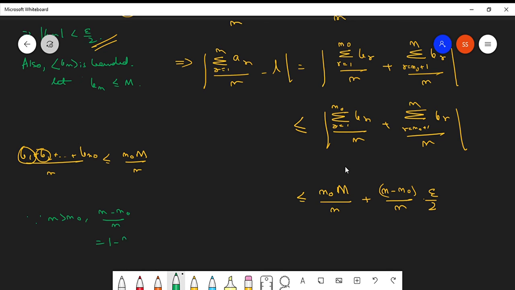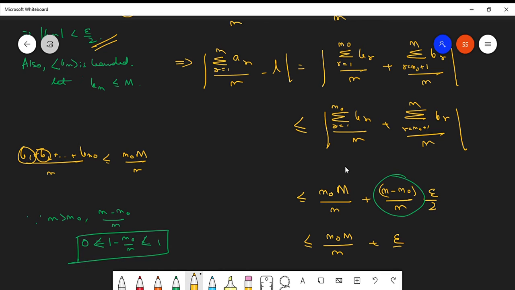Now what happens, since n is greater than n naught, n minus n naught by n equals 1 minus n naught over n. This is greater than 0 and less than 1. Let us not put n naught as 0. So basically it is around 1, and this inequality helps us neglect this term. Neglecting it, we can say this is less than or equal to n naught M over n plus epsilon over 2. Is this much clear?